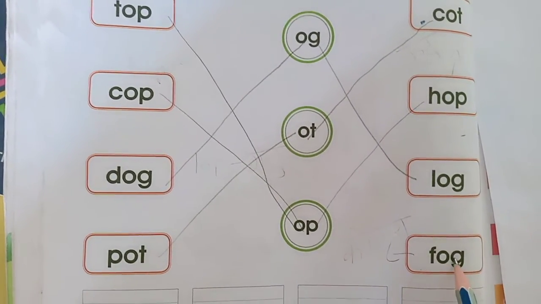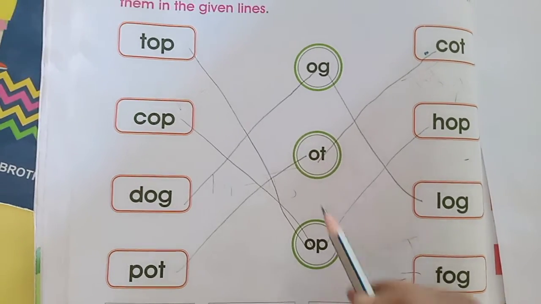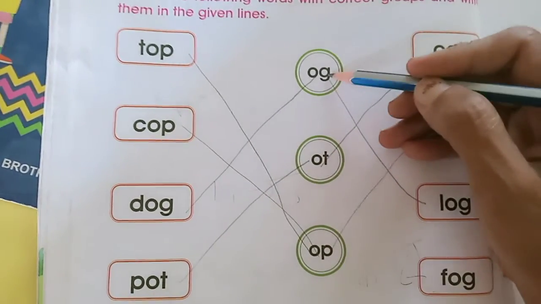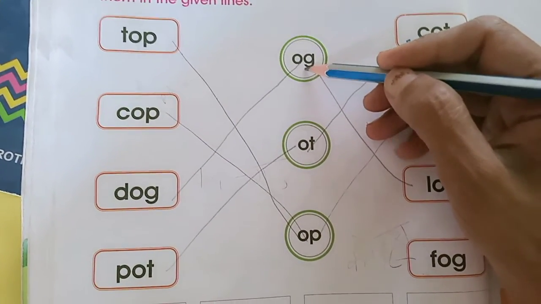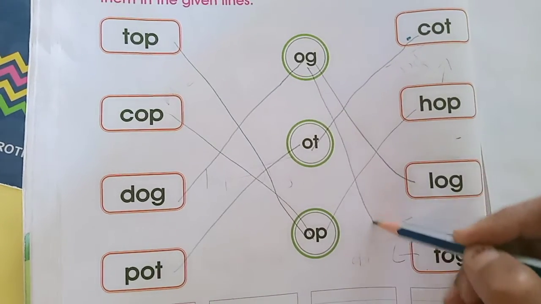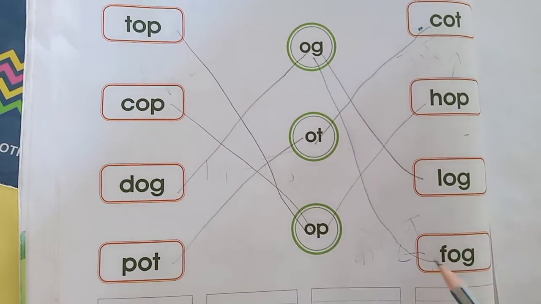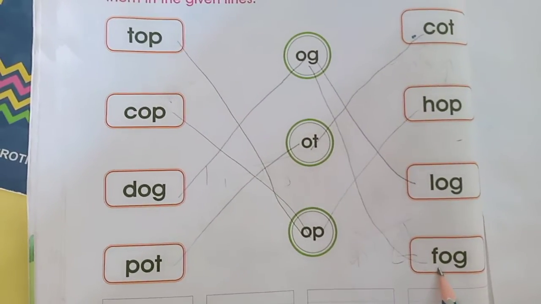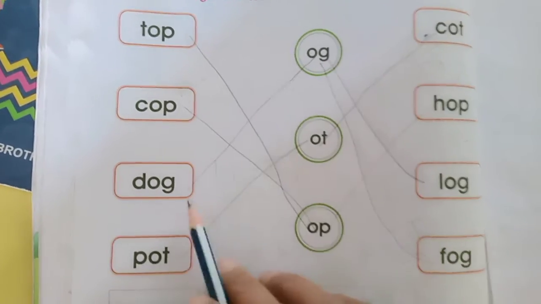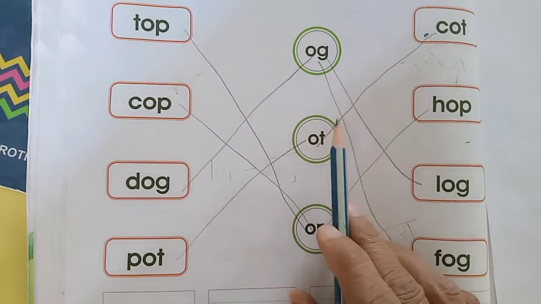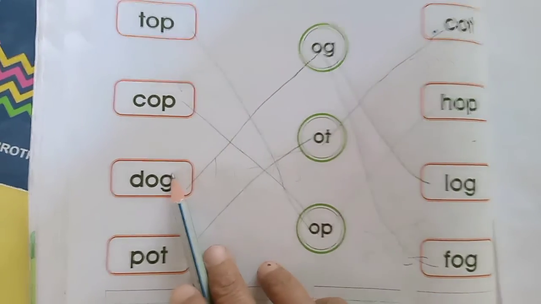Now F-O-G, fog. Where is the group of the word? Fog, F-O-G, fog. Yes, here it is. In this way you have to match the group. According to the group you have to match with the words.